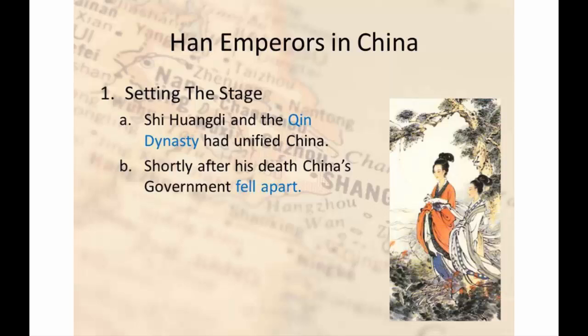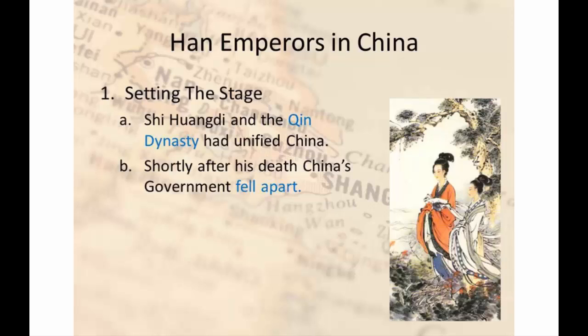So, getting started with our worksheet 6, setting the stage. Shi Huangdi and the Qin Dynasty had unified China. If you recall from our last unit, when the Qin Dynasty took over, there were several different smaller sects or parts of China, and it was the Qin Dynasty that basically forced them into one kingdom or one empire through war.